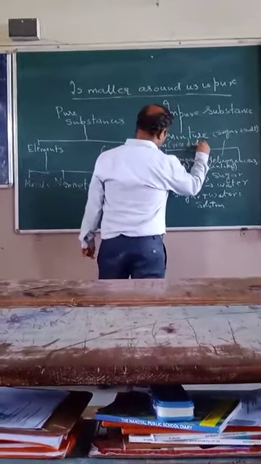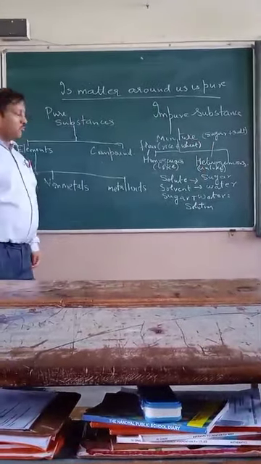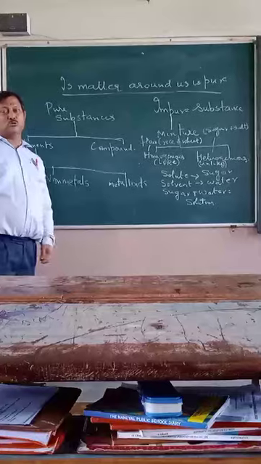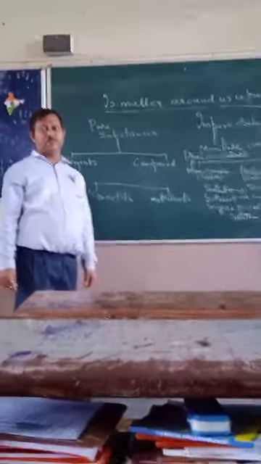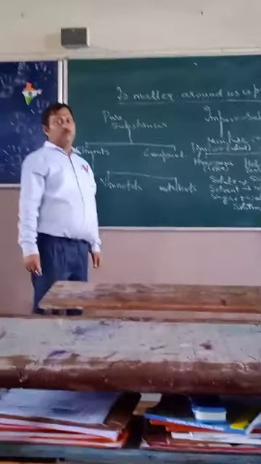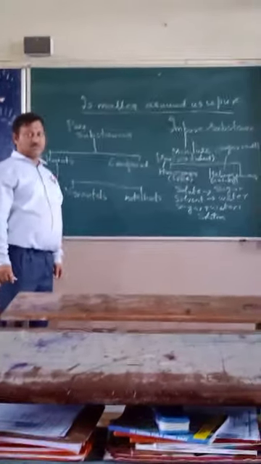So those substances which are of the same size, same texture and same overall appearance are called homogeneous substances.